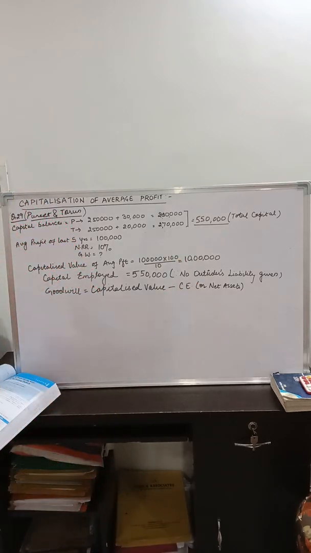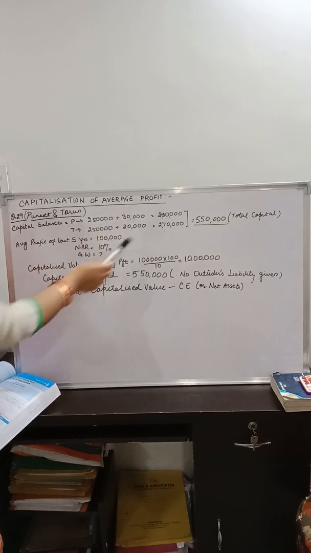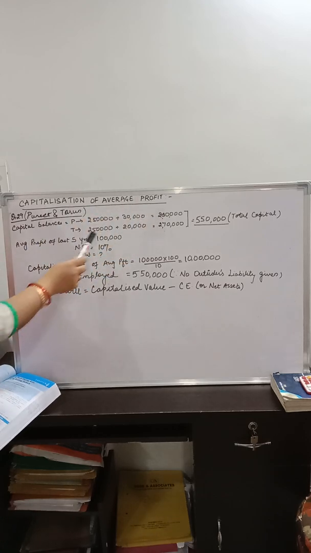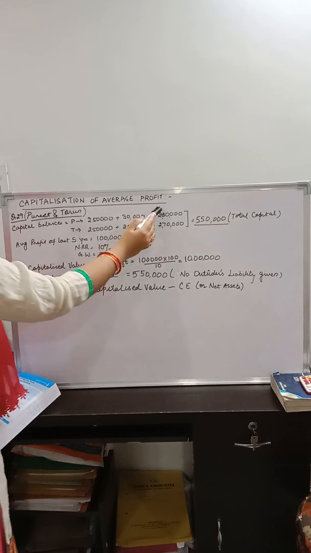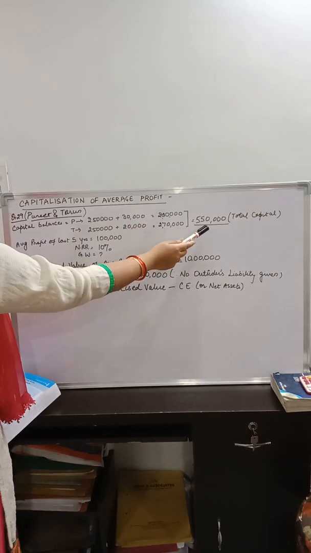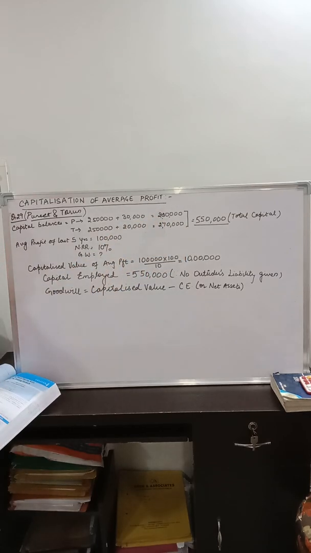Let us do the question now. The capital balances are given. We will add the capital and the current account balance of Puneet. We will add the capital and the current balance of Tarun. We will simply add both these capitals and the total capital of the firm comes out to be 5,50,000. Let us find out now the capitalized value of average profit.